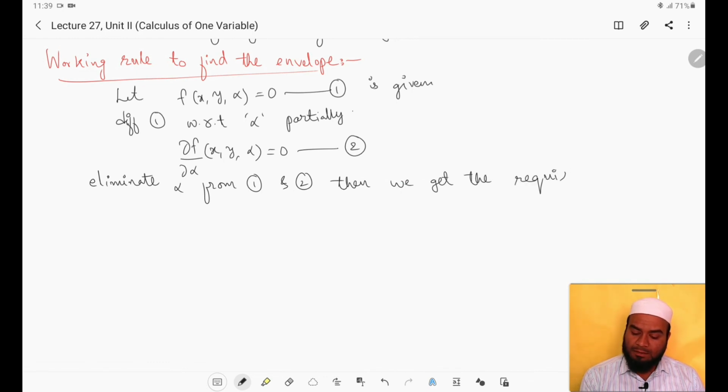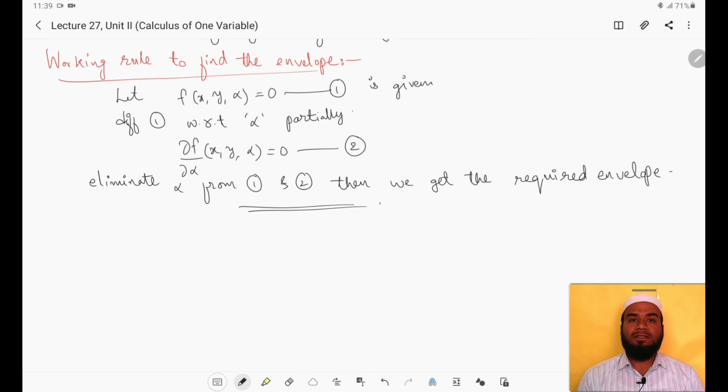Then we get the required envelope. This is the working procedure to find the envelope. Now we have seen only a one parameter family of curves. Instead of that, if we are given a 2 parameter family of curves, this envelope topic is important for 2 marks. Sometimes 2 marks questions, and very rarely an LAQ question, will be asked from a 1 parameter family of curves.